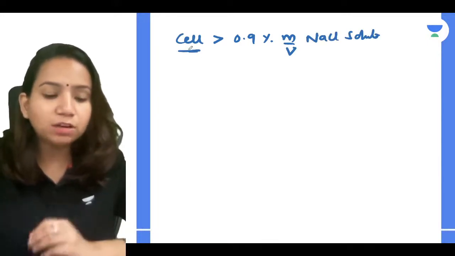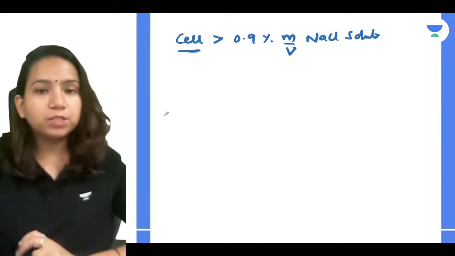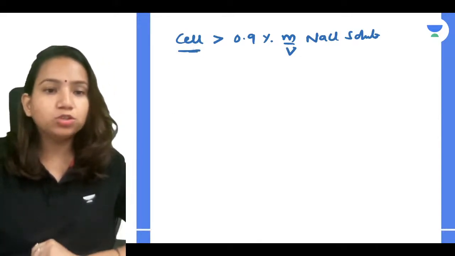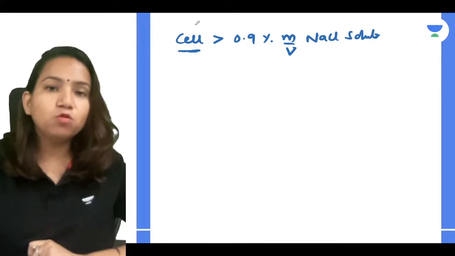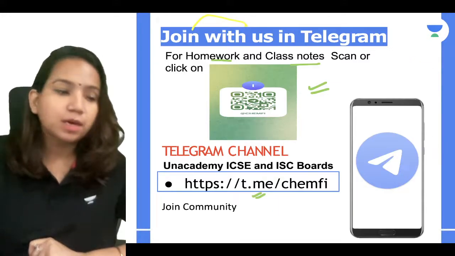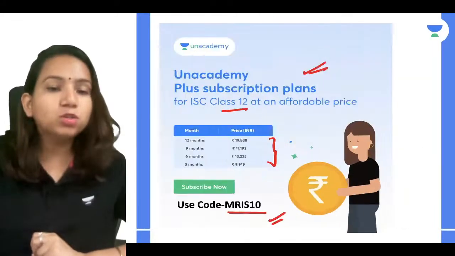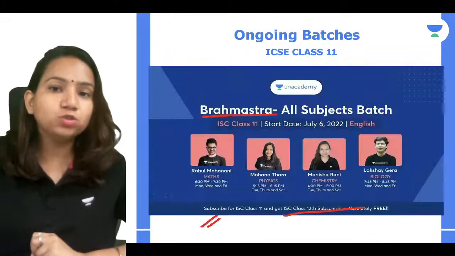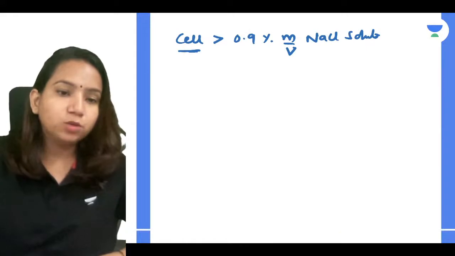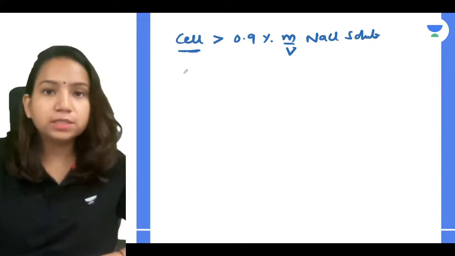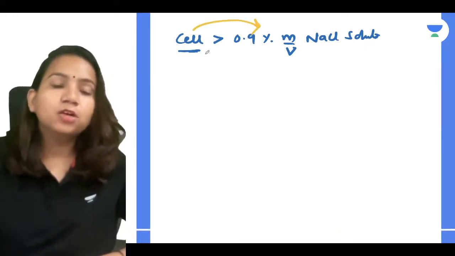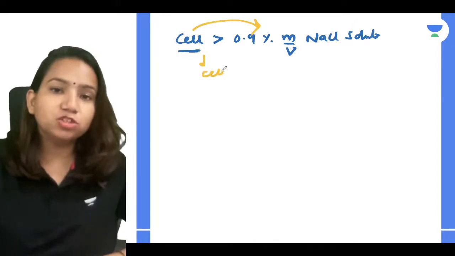This cell is having the concentration more, so this is a hypertonic solution, and the movement will be from cell to the solution, and now the cell is going to shrink. For a hypertonic solution, the cell shrinks.